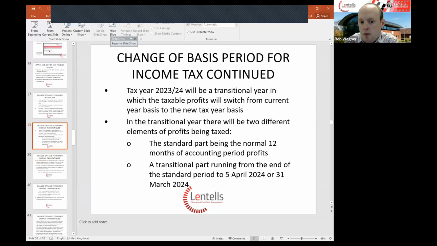Effectively, this will allow businesses to align their year end to the 31st of March or 5th of April if they currently do not have a year end of either of those dates.